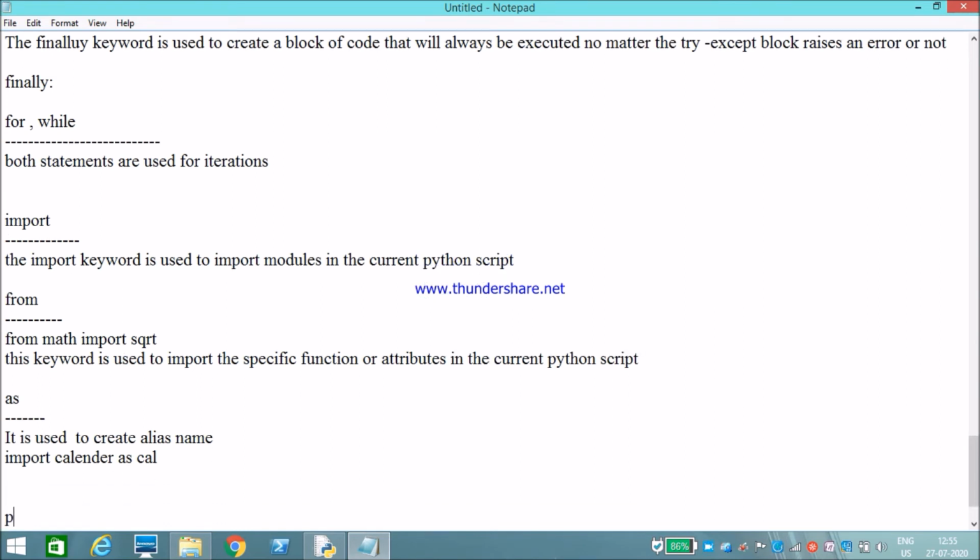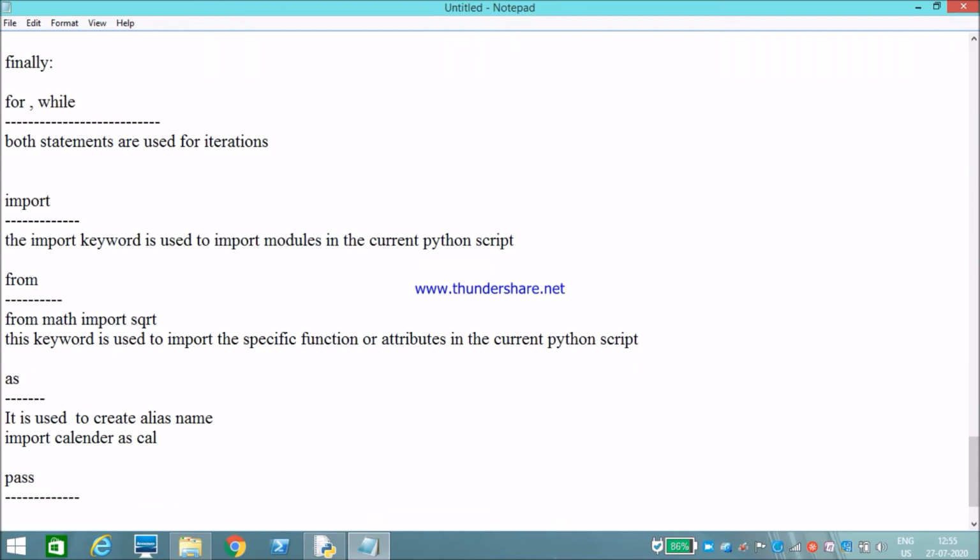Okay, next keyword is pass. The pass keyword is used to execute nothing, meaning it will execute no statement. Why we use the pass keyword: if we create an empty class or empty function, it will throw an error. So to avoid that error, we use the pass keyword.